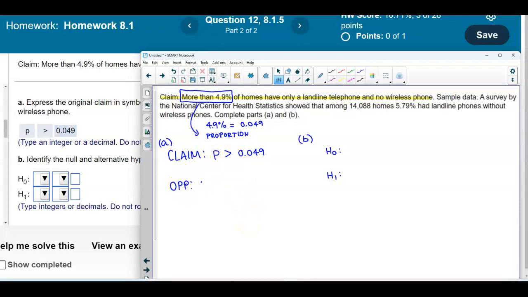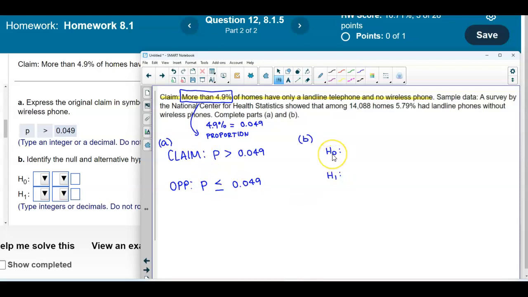What's the opposite of the greater than symbol? Well, it's less than, and since it's not greater than or equal to, the opposite is going to be the proportion which is less than or equal to 0.049.